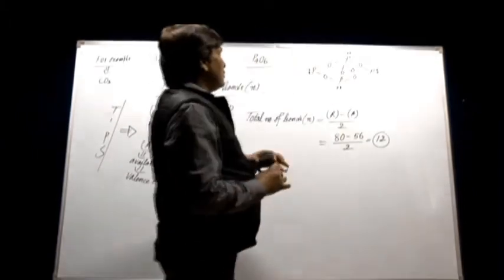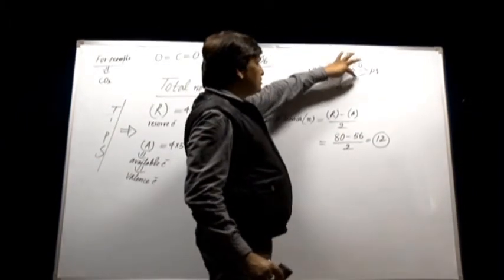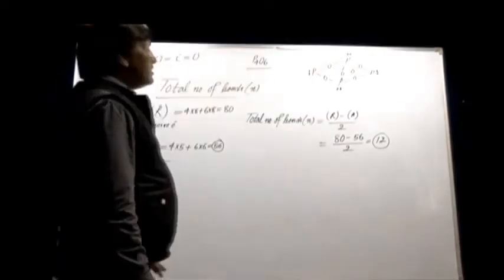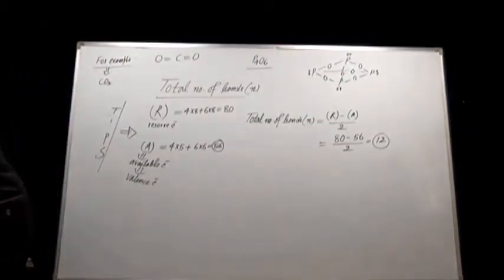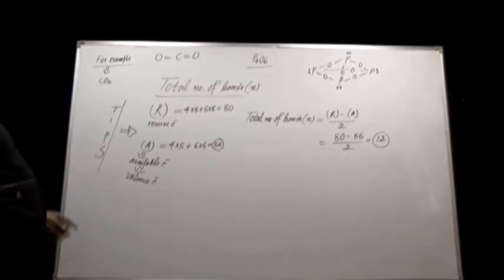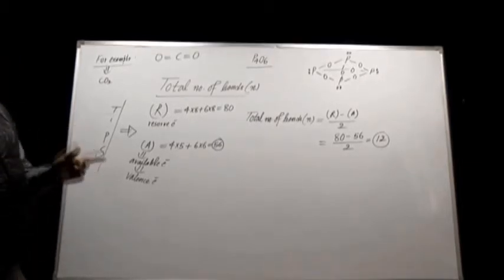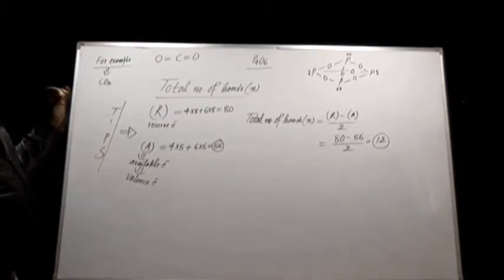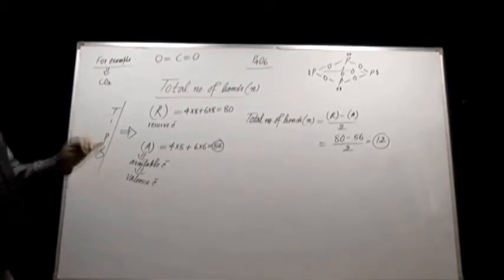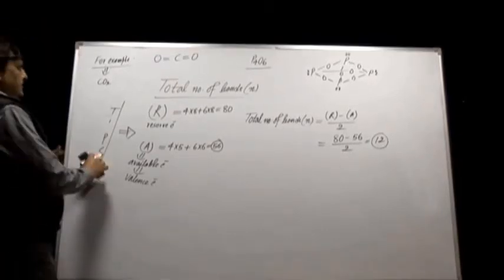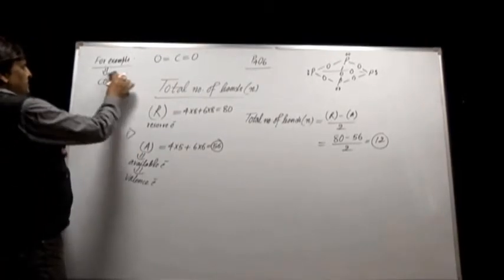The total number of bonds is 2, 4, 6, 8, 10, 12. So, this is the 12 total number of bonds in P4O6. So, from this particular tip we can easily calculate the total number of bonds. Apart from the total number of bonds, the types of bond, nature of bond, single, double, coordinate, etc. can be easily calculated. The next important topic after this is